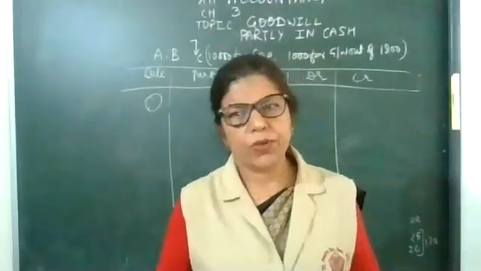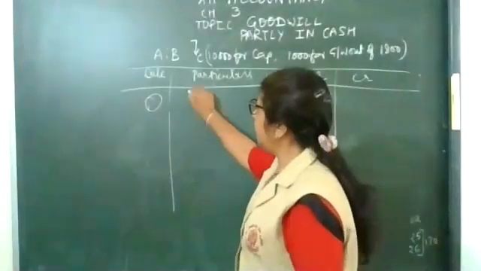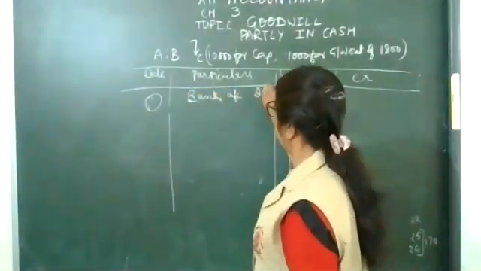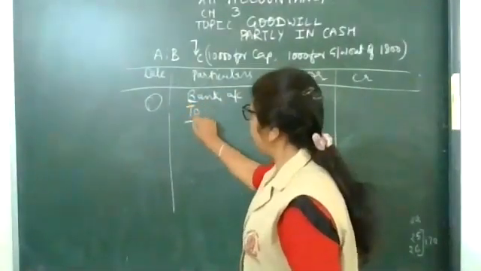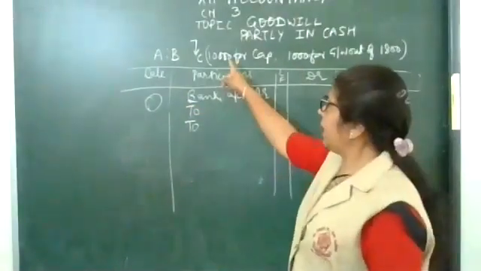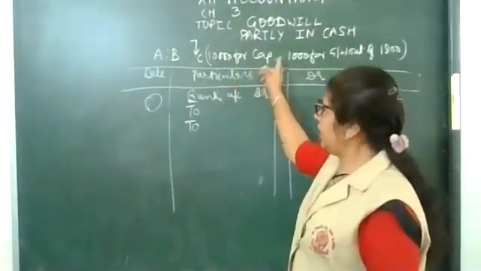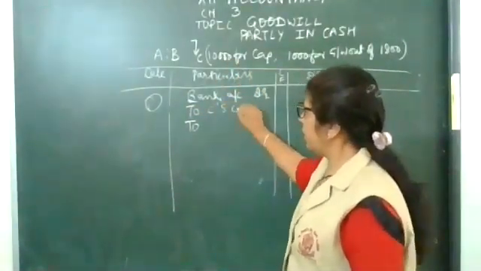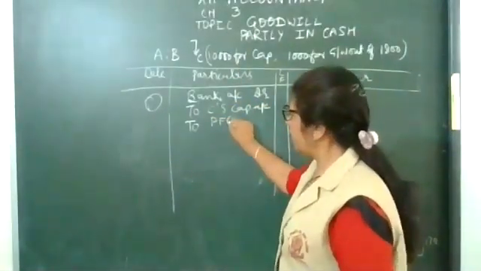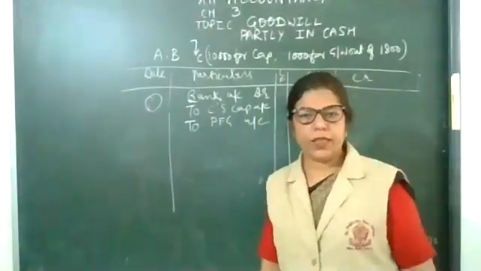First entry: Bank account debit, to C's capital account, to PFG, premium for goodwill account.